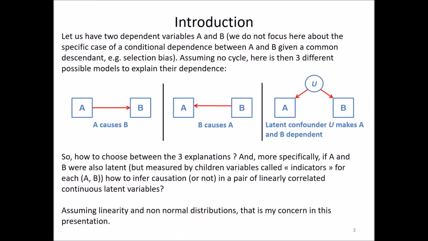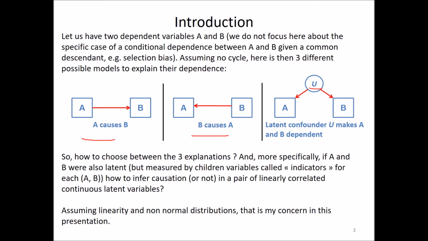Introduction. Let us have two dependent variables, A and B, assuming no cycle. Here are three different possible models to explain their dependence. Either A causes B, or B causes A, or there is a latent confounder U, which is causing both A and B. So how to choose between the three explanations?